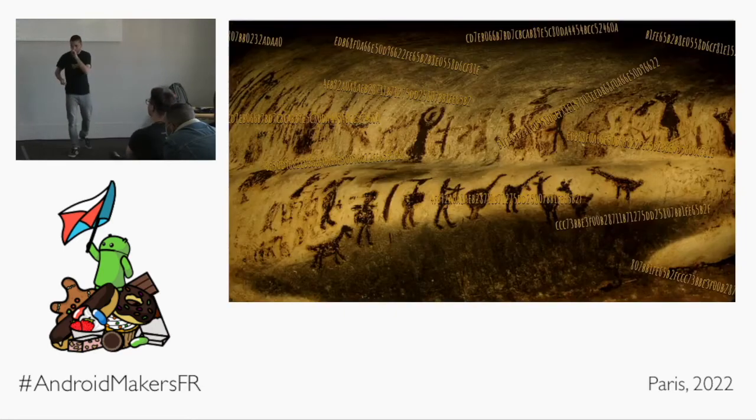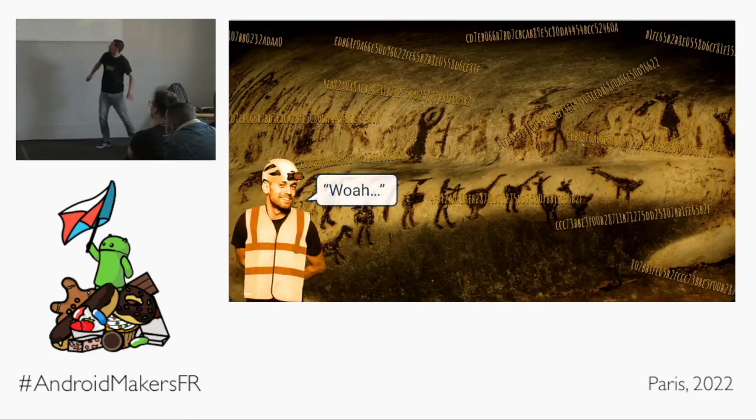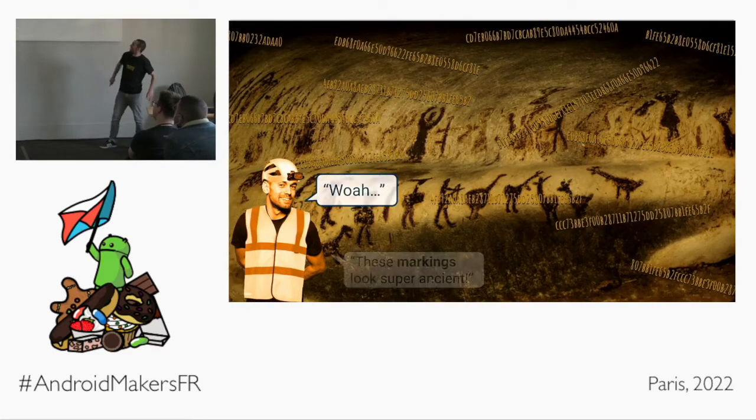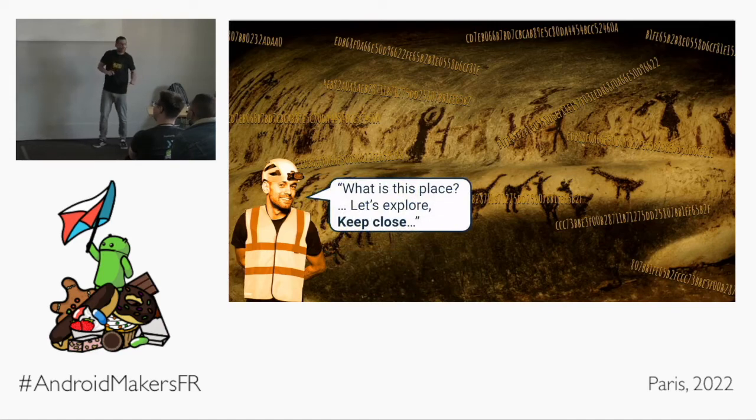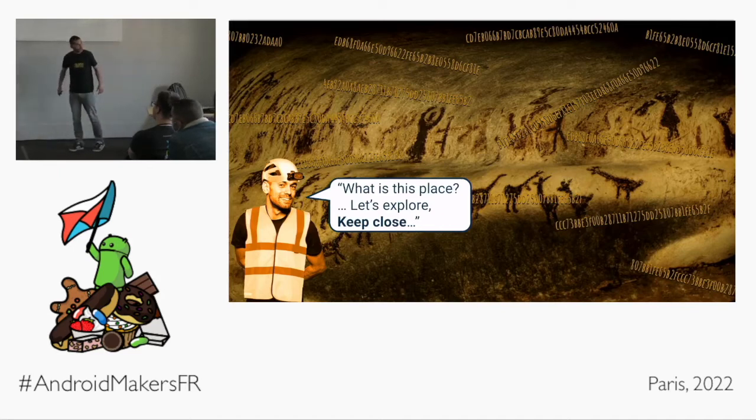Cool. Okay, whoa. Thanks, guy. This place is weird. What are all these markings? Look at, these are commit hashes, but they look super ancient. Oh, creepy. This place gives me the heebie-jeebies, everybody. Keep close. Stay together. We've got to keep moving. And does anybody get the feeling that we're being followed?